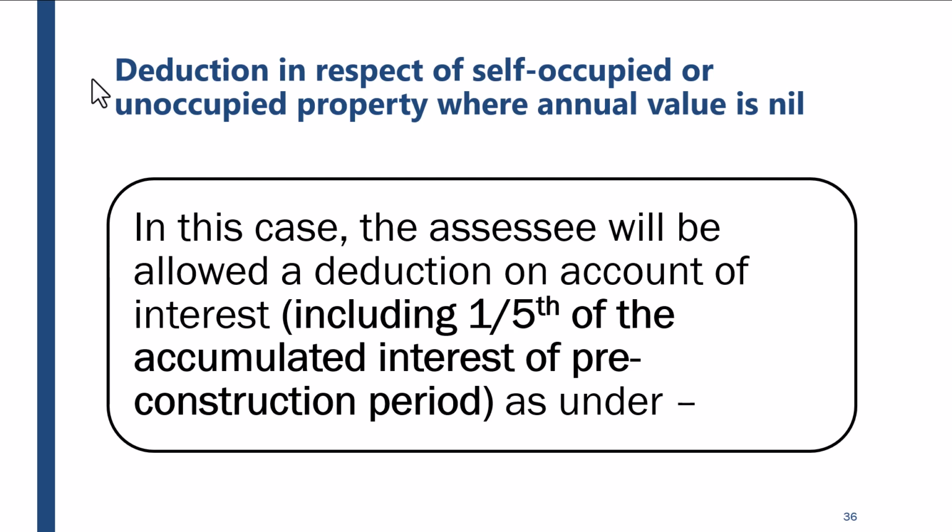So here it says that the house is self-occupied. If the house is self-occupied and the property value is nil, you are not supposed to pay any tax. But you will be allowed deduction for the interest you have to pay. If you are paying interest because you have taken a loan to construct the house, that interest will be allowed to you. Which means that there will be a negative income under this case. That negative income can be set off against any income from other heads. So we'll talk about that.